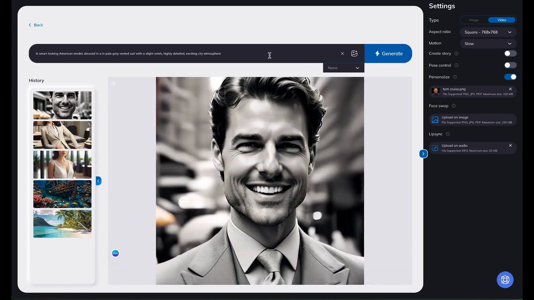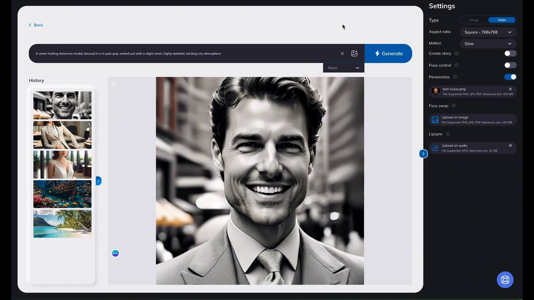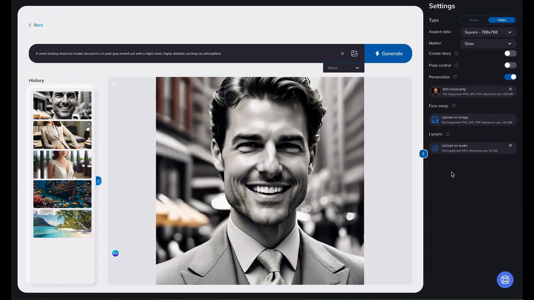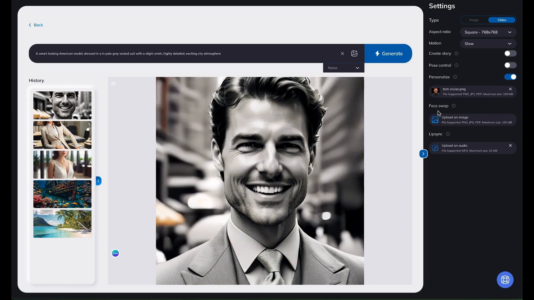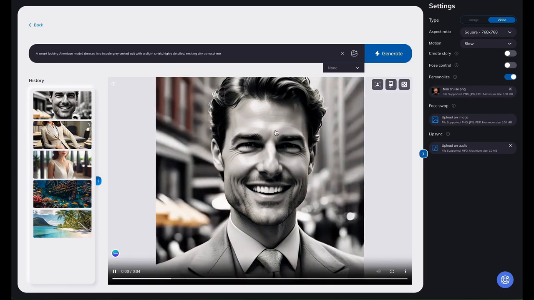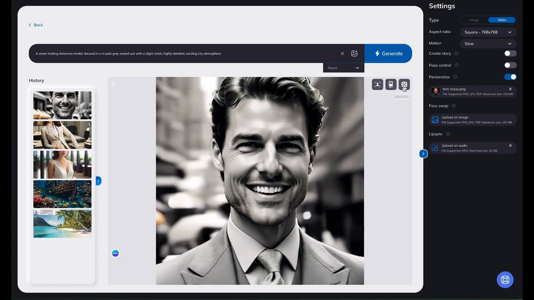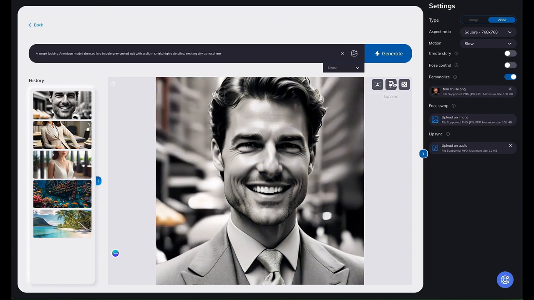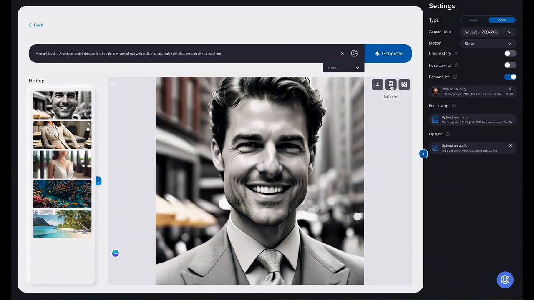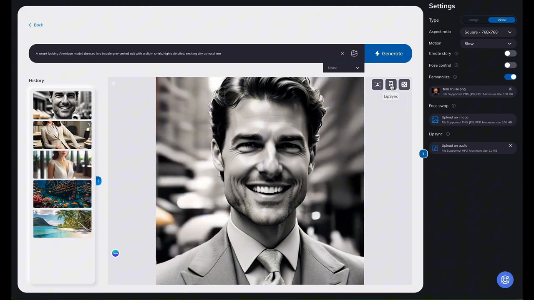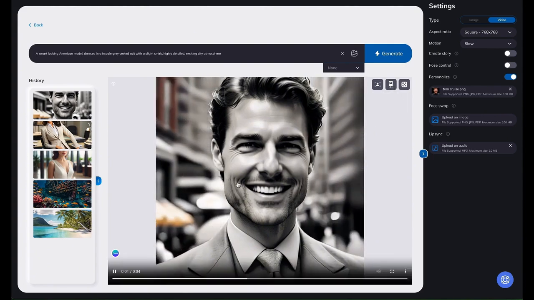But now we could go one step further. If we want, we could actually get him to lip sync. So we have a choice of face swapping, where we can put in someone else's face. We could upscale it, or we could lip sync. Now, if we lip sync, what we do is we load in an audio file, all right? And if we load in an audio file, we could make Tom Cruise, basically, we can make him speak.